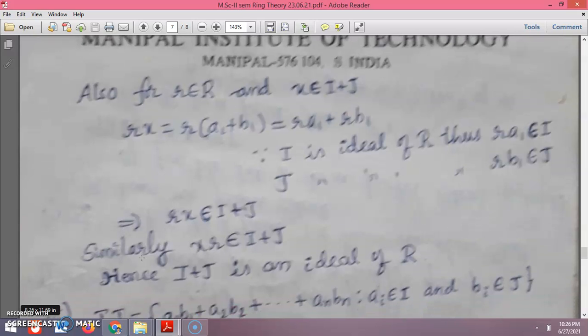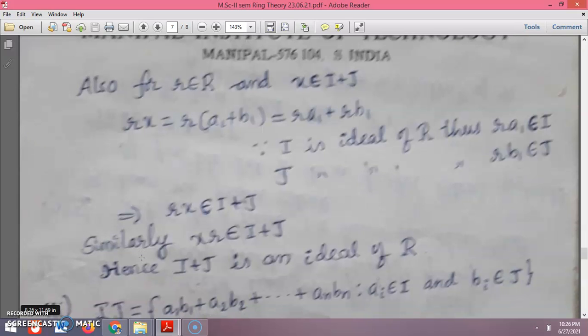Since I and J are ideals, r A1 belongs to I and r B1 belongs to J. So r x is a member of I plus J. That is the second condition for an ideal.